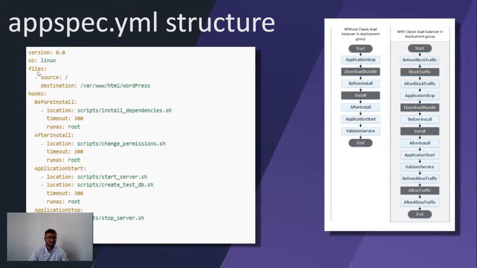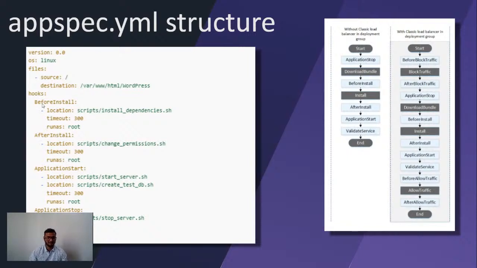And next we have this. So in build spec we had these phases, but here we have these hooks. So it's also very important to remember. Next we have this. In the hook part, we can see we have before install, after install, application start, and application stop. For all these hooks, we have to give the path of the scripts.